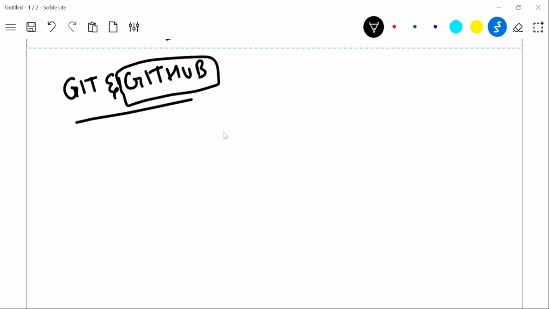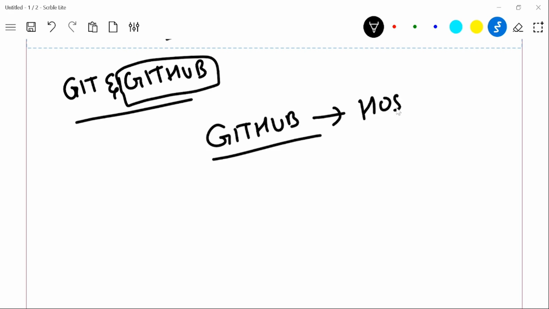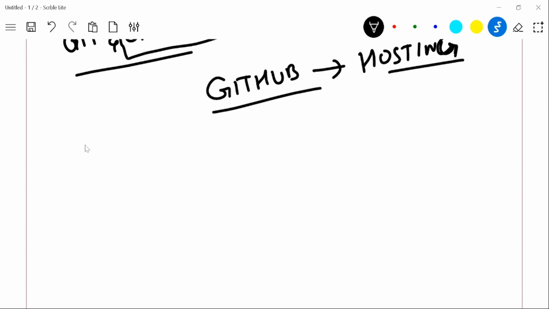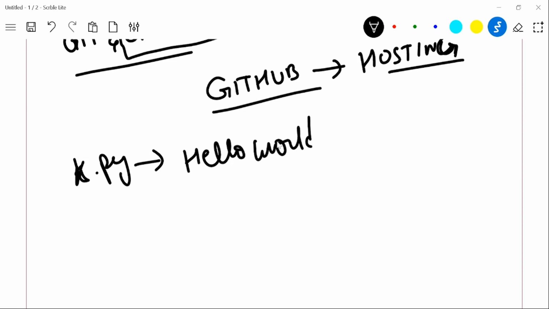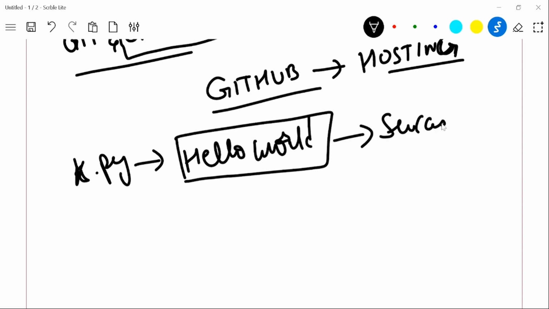What is GitHub? I told you this is nothing but a hosting service. In the last class I also told you what you mean by a hosting service, and I'm going to say it once again in this class. Think last time you wrote a Python file, k.py, and this file contained a hello world program, right? If I wanted to show everyone I wrote this program successfully, this is a basic one.